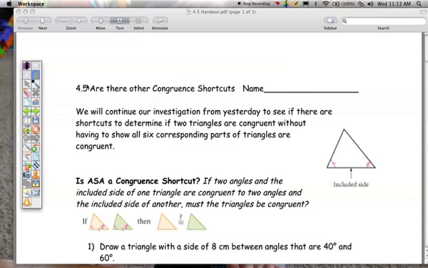So today we're going to test, is angle, side, angle a congruence shortcut? In other words, if two angles and the included side, so the side is between the two angles, are congruent, then are both triangles exactly the same?